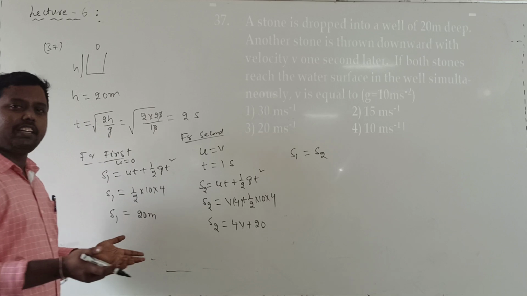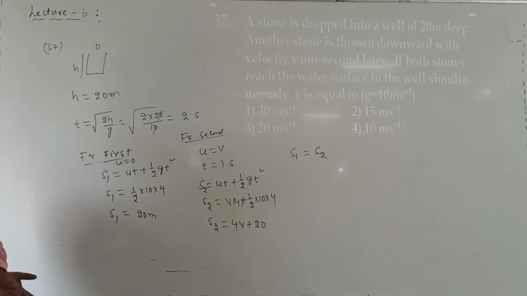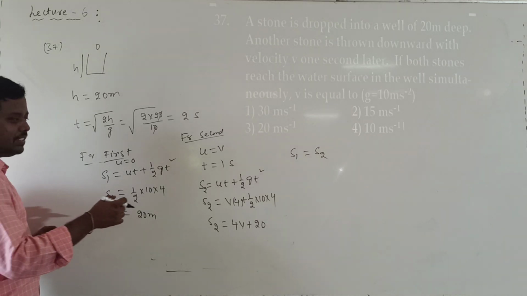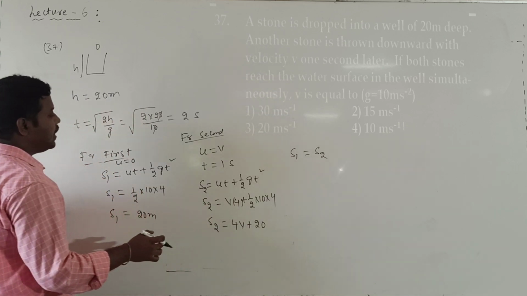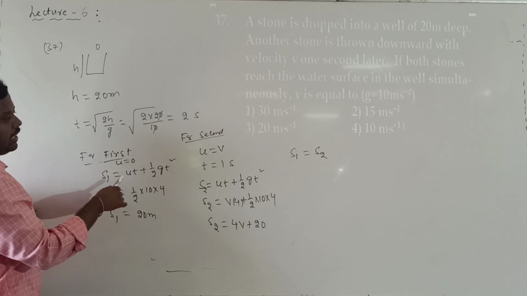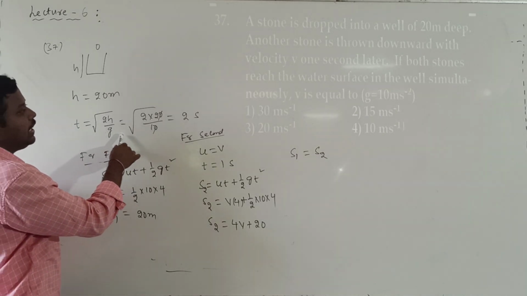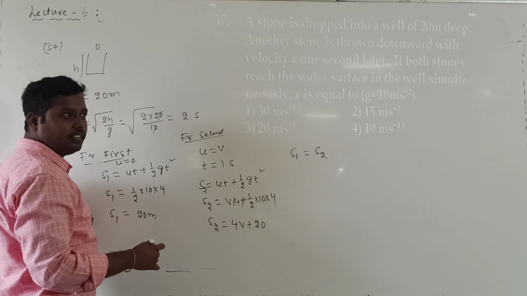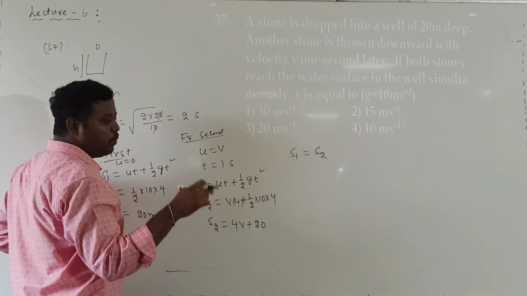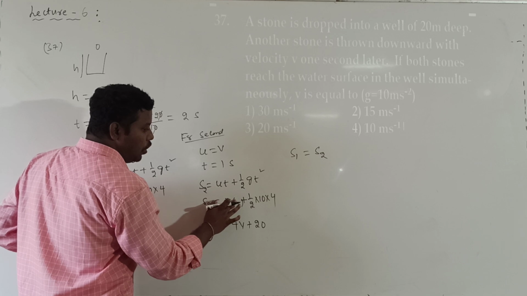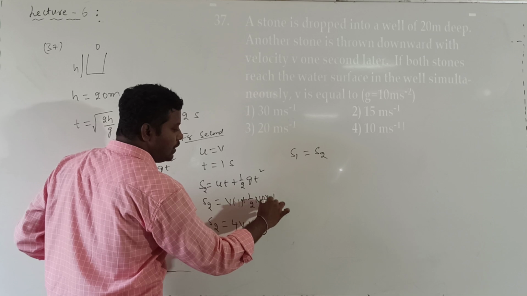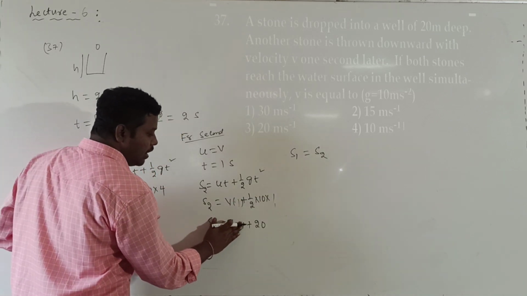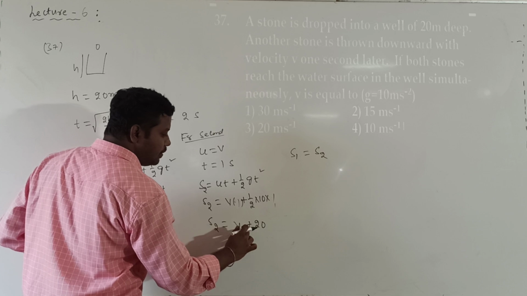Both the stones travel the same distance. Distance travelled will be the same only. So then what will I get as the value? Here 4 into v, but here I made one mistake. What is that? The t value here we should take only 1. What is the total time of journey? Total time to hit the ground, sorry, is given as 2 seconds. But now the second stone will take only 1 second. Here I need to mention it as v into 1 plus half into g value 10 into 1 square. So then what we will get here as the answer is v plus 5.